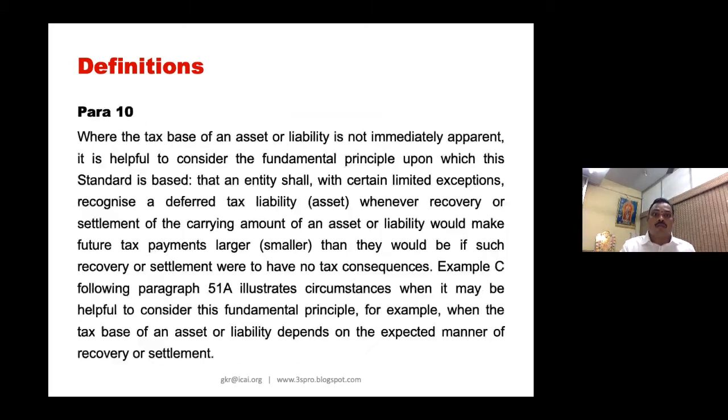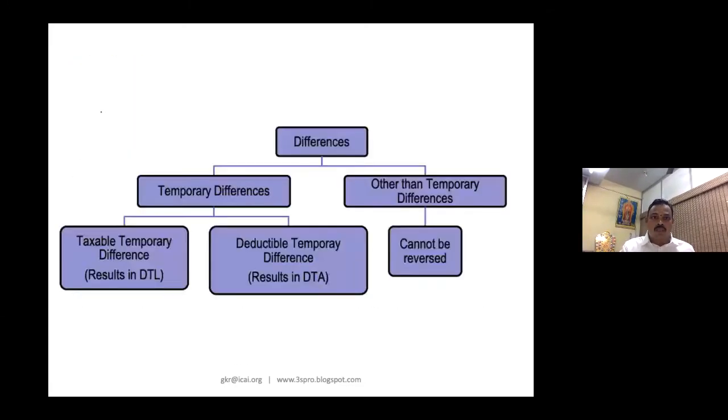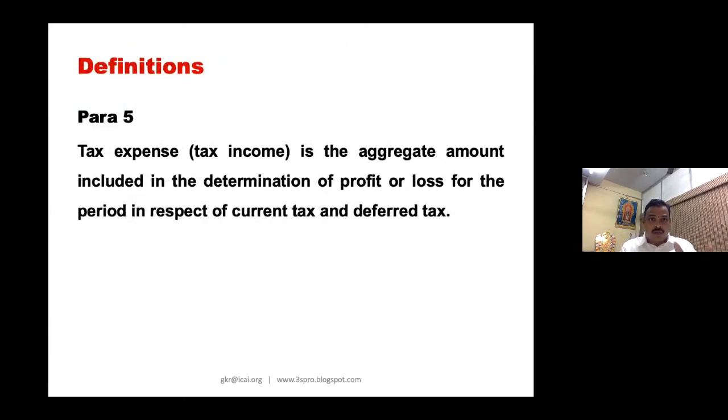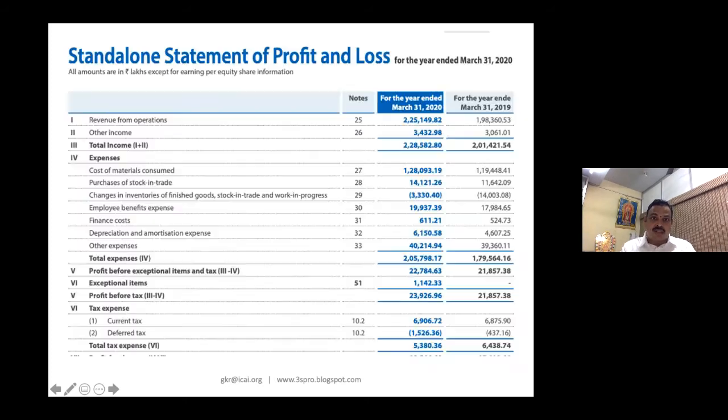So therefore, please understand what is meant by taxable profit and accounting profit, we are clear. What is tax expense? The aggregate amount included in the determination of profit for the period in respect of current tax and deferred tax. So that is what I mentioned here. Tax expense is 6906.72 plus 1526.36, total 5380.36 lakhs.